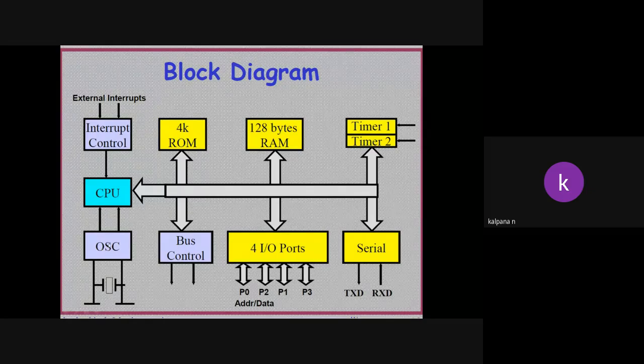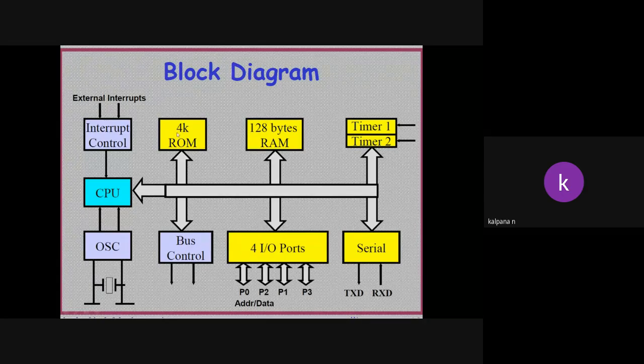That time will be allocated by this oscillator or clock unit, which is inside the CPU. Next, 4 kilobytes of ROM. ROM is used to store the program memory, used to store the program. RAM, 128 bytes of RAM, is for temporary storage of data.